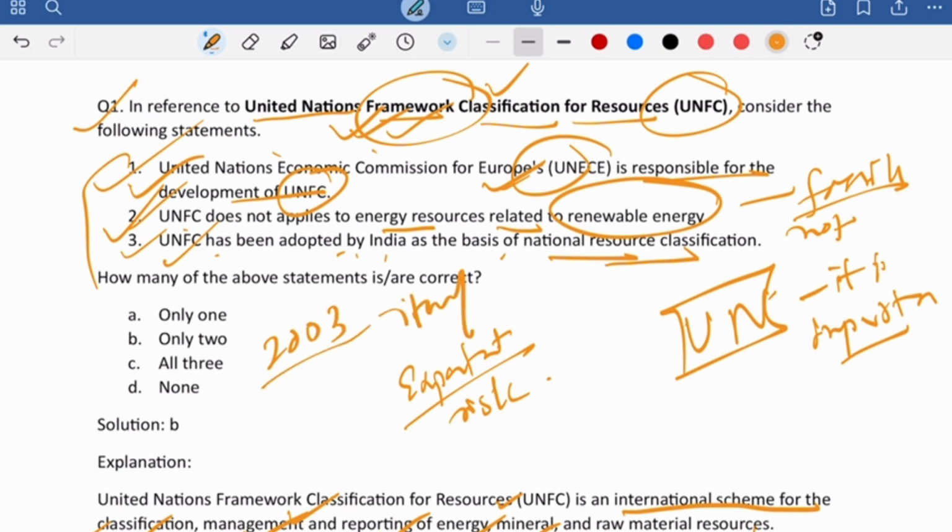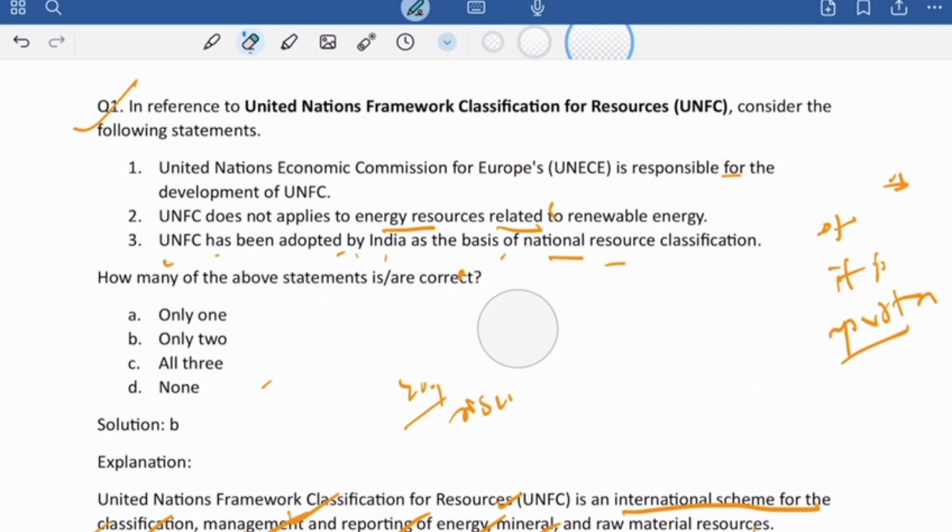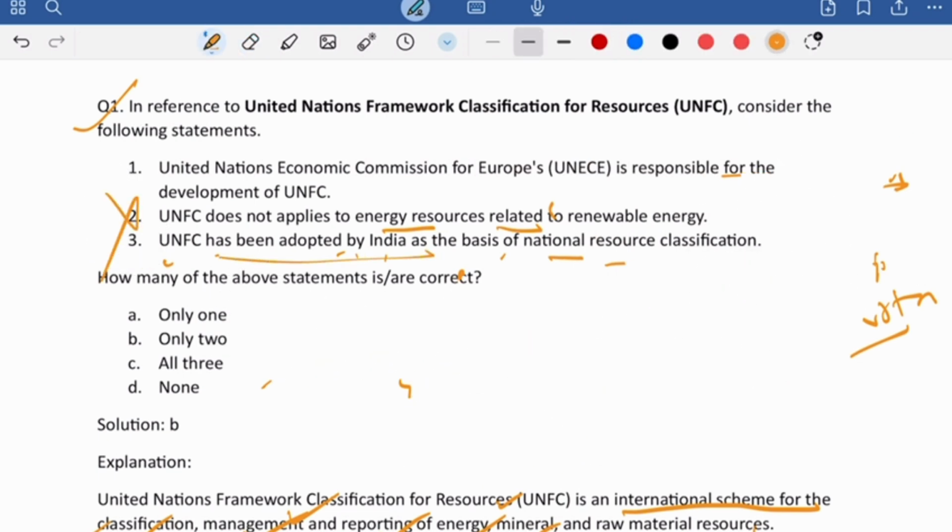So the first statement is correct. The second statement is incorrect because it applies to every field. The third statement is correct because in 2003 the Ministry of Mines adopted it.